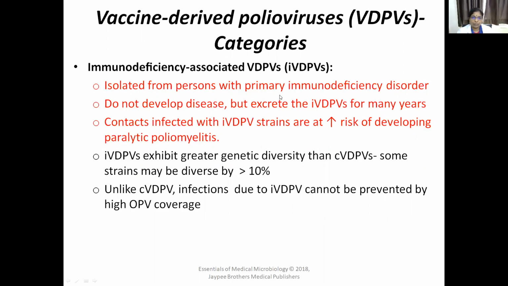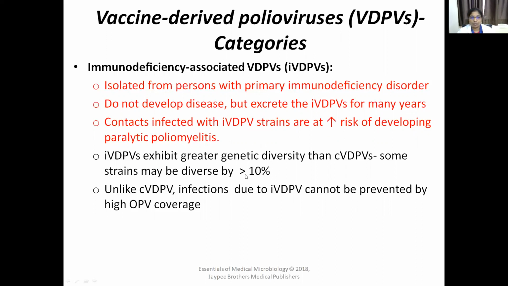So the persons suffering from primary immunodeficiency disorder will carry this IVDPV and excrete this strain, and the contacts infected with this strain are at increased risk of developing paralytic poliomyelitis.